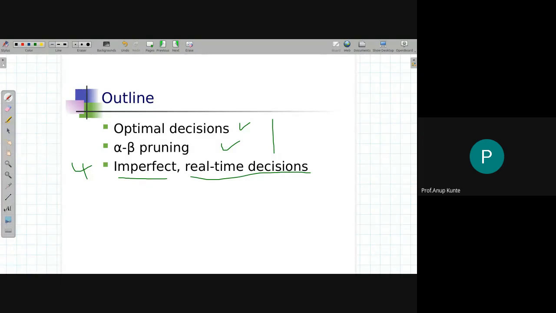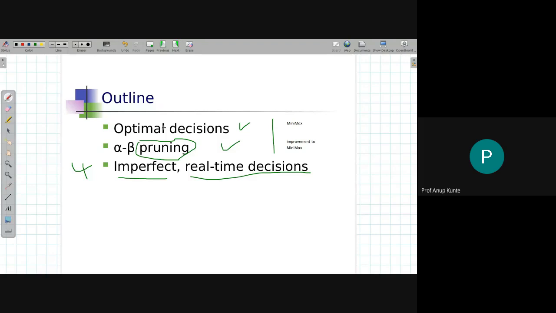For this we will be using an algorithm which is referred to as the Minimax algorithm. And alpha beta pruning is nothing but an improvement to this Minimax algorithm. So the second part that we are going to discuss is the improvement to the Minimax algorithm, and the improvement is achieved by pruning certain regions of the tree, such that because of that pruning we avoid expanding the search tree and still we get an optimal decision.